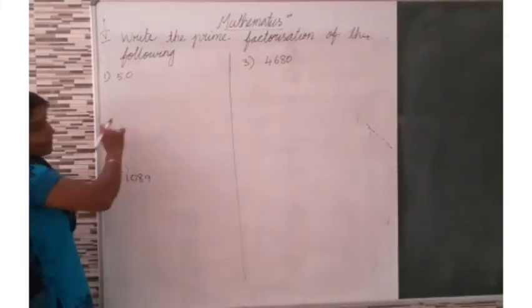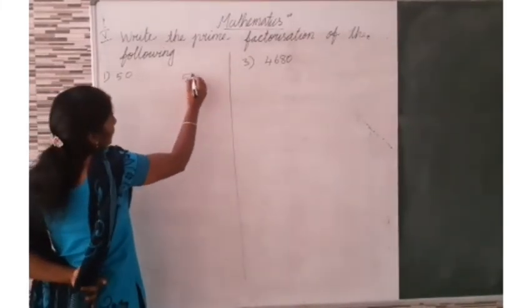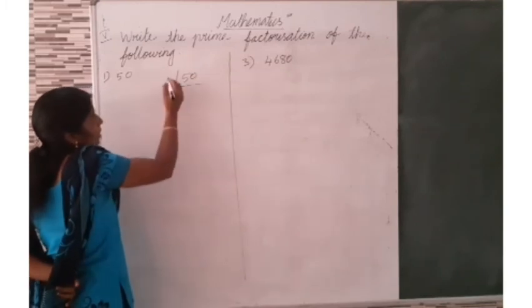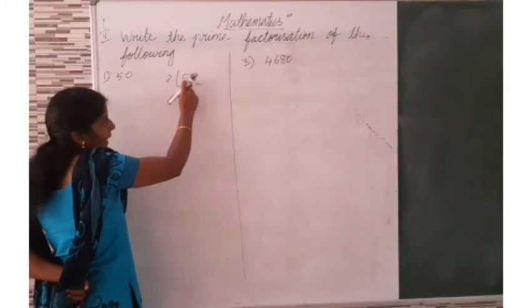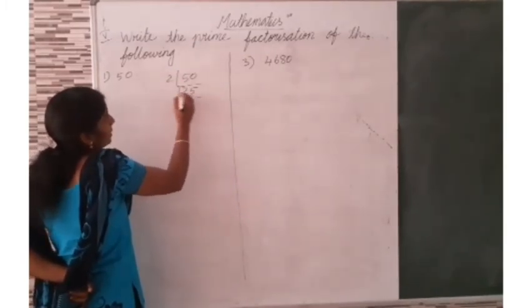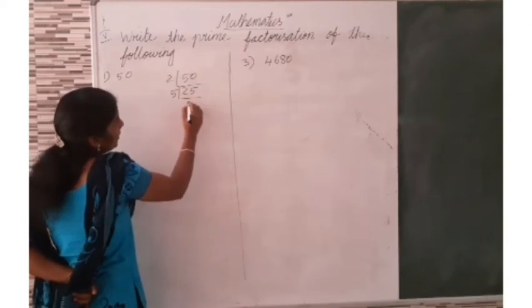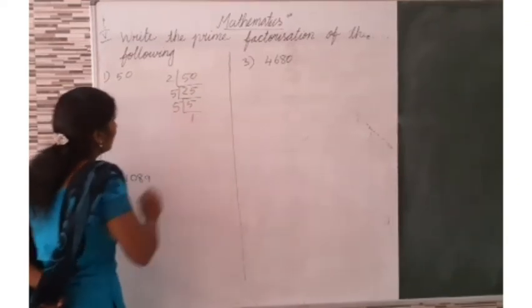Now this is the factorization method. You can do the method. 50. This is 2 table, isn't it? 2 2s are 4. 1 balance 10. 5 2s are 10. Then 5 table. 5 5s are 25. Then 5 table 1.